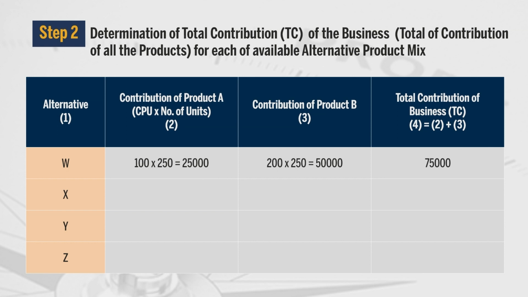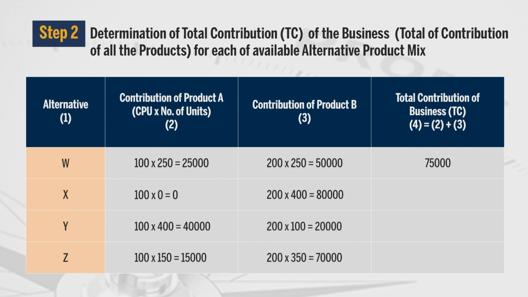Similarly, we have calculated here total contribution for other 3 alternatives, that is X, Y and Z, and you can see that in case of alternative X, total contribution of business is 80,000. For alternative Y, total contribution of business is 60,000, and for Z we are having total contribution of business of rupees 85,000.